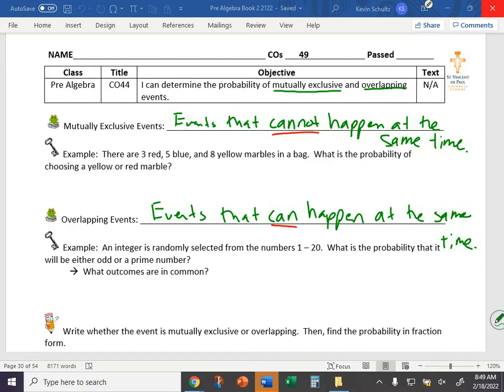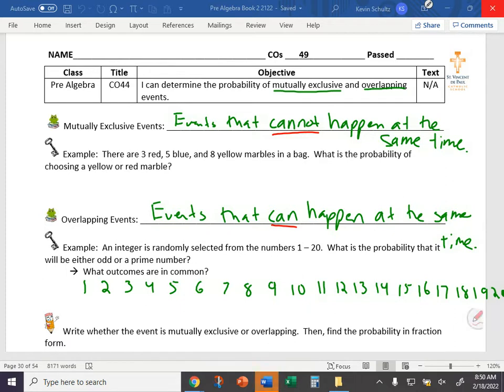Okay, so let's just write out all the possibilities here. You've got the numbers 1 through 20. You could pick a 1, 2, 3, 4, 5, 6, 7, 8, up through 15, 16, 17, 20. Oh, I better tighten up my spaces here if I want this to fit. You'd think after 15 years of teaching I would learn the spaces better, but no. Okay. So our successful outcomes are either odd or a prime number.